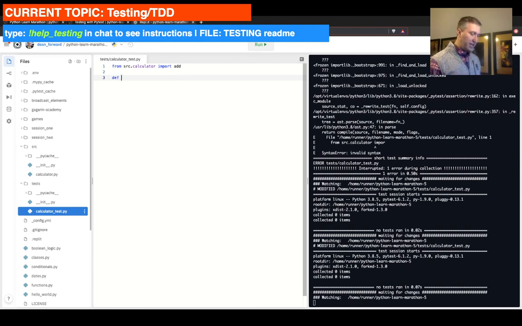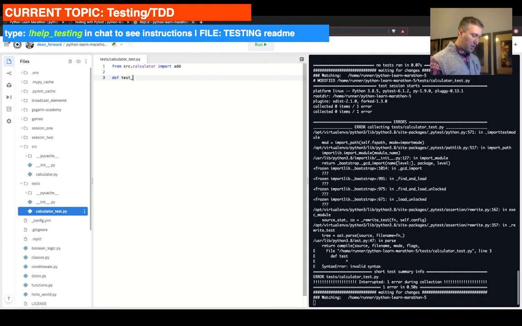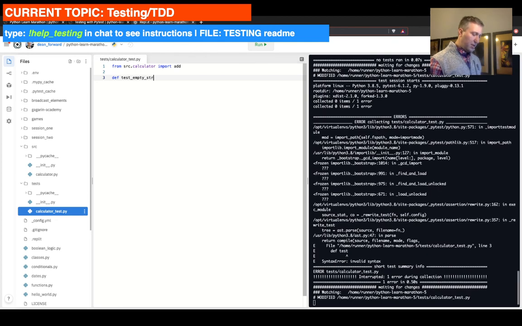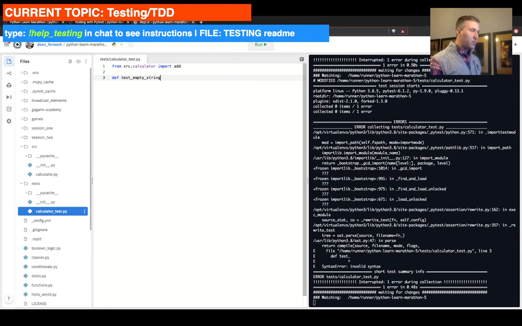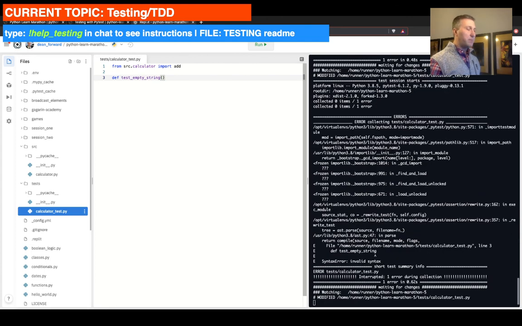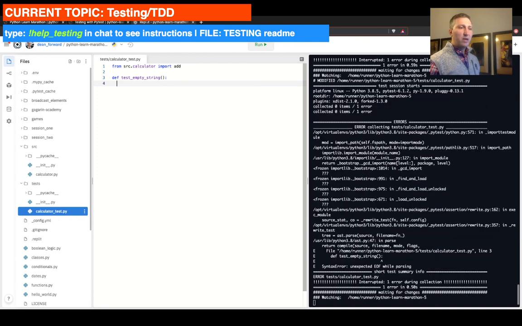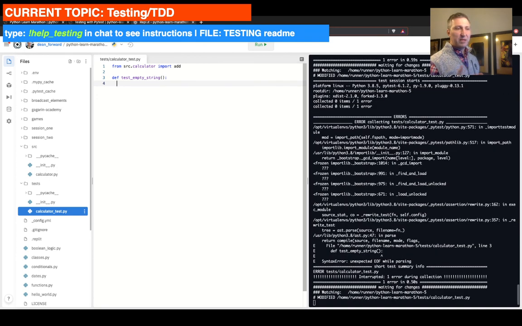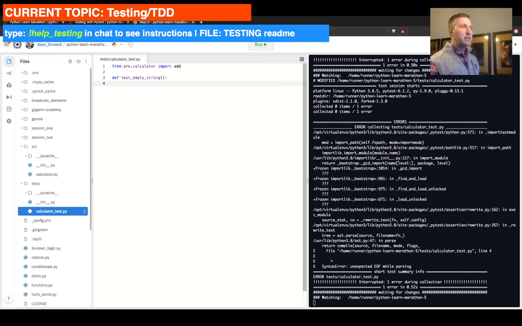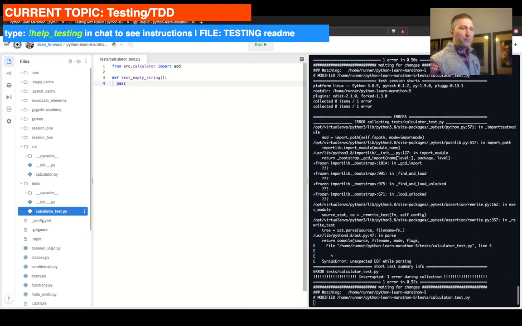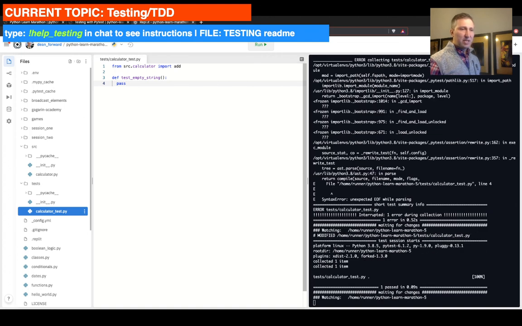So we're going to define test underscore. The first one we're going to do is call this with an empty string. So we're just defining a function, not passing any parameters to it, right? It's going to be screaming that the test is incomplete because we haven't provided anything in it. So let's just put pass, so it stops freaking out. And the test passes because nothing really happens, right?